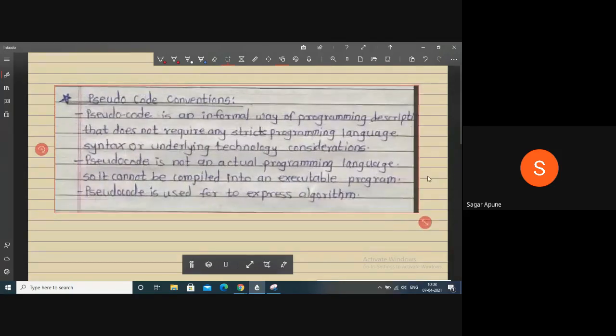Okay, pseudocode convention means what? Pseudocode is an informal way of programming description that does not require any strict programming language syntax or underlying technology consideration. Pseudocode is not an actual programming language, so it cannot be compiled into an executable program. Pseudocode is used to express your algorithm.